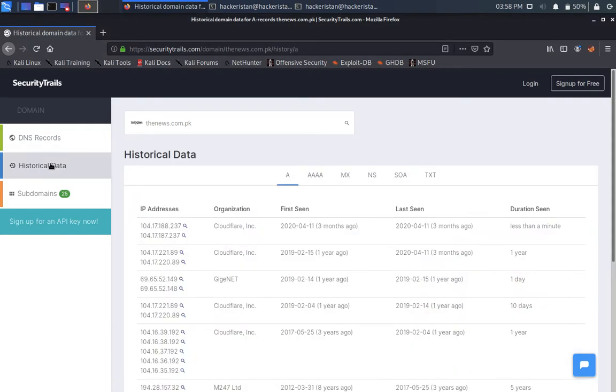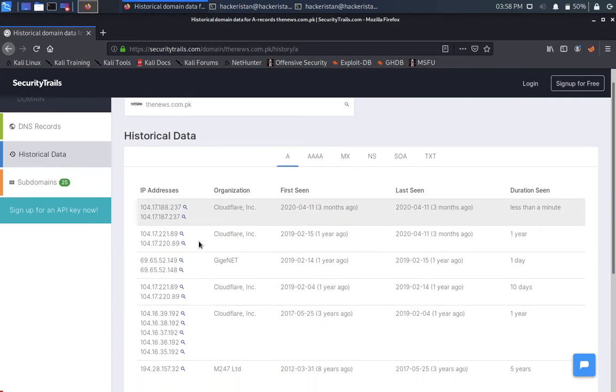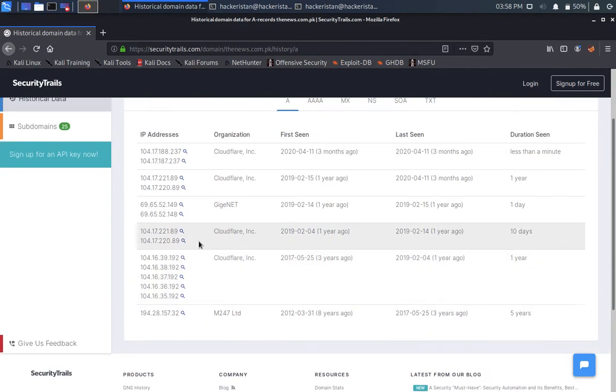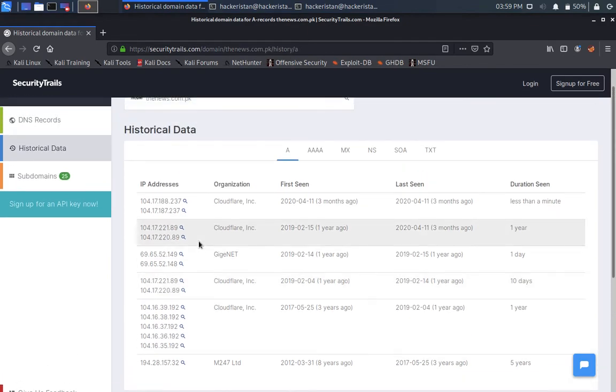This historical data, according to me, is very important, guys, because it will tell you what all possible public facing IP ranges are being used by this domain. When the IT support personnel team in this company environment monitors the traffic, they may observe a lot of traffic coming in from various countries towards the different domains and subdomains associated with this main domain, guys.